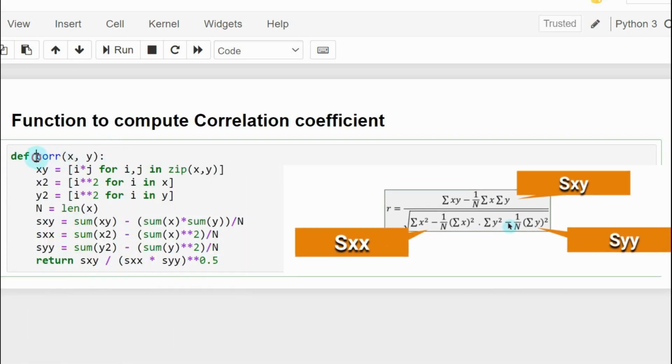Now, this is the definition of the correlation function. The name I have used here is CORR, and it takes two arguments x and y. It computes the numerator and the two terms we have in the denominator under the square root, sxx and syy. And one more point here, n is nothing but the number of data points we have in either x or y. Then this entire function returns the correlation coefficient computed for the variables x and y, which are the inputs for this function.